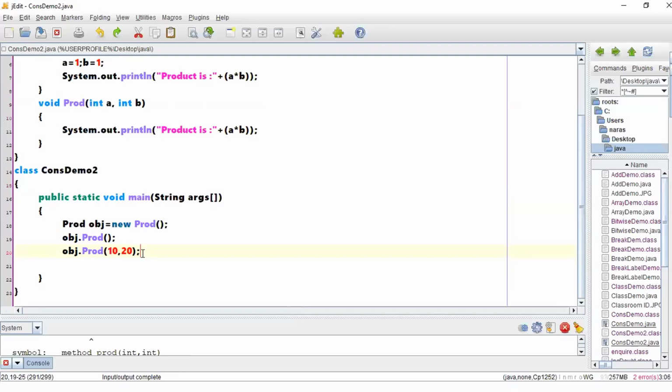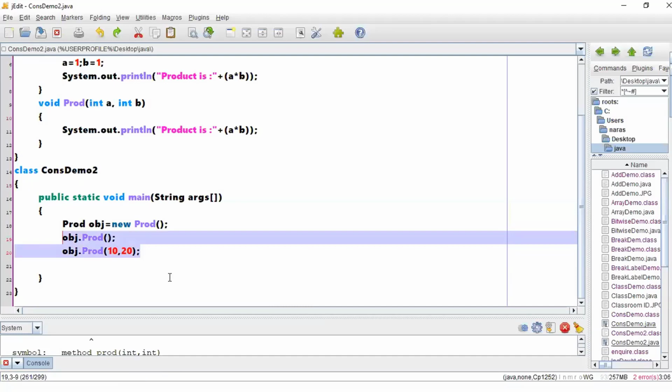Now, am I performing a function call? That means, am I calling the method explicitly? Yes, sir. Suppose you have some 50 to 100 methods defined within your class definition.